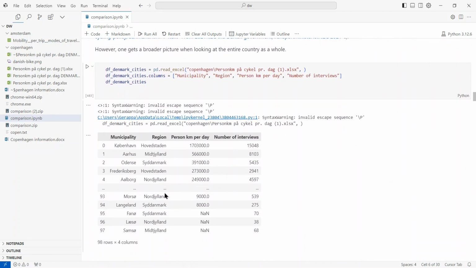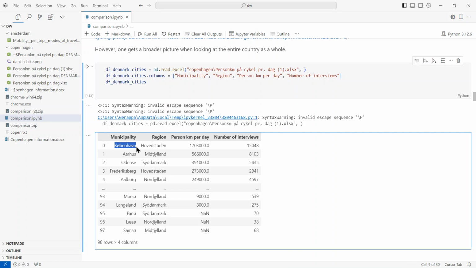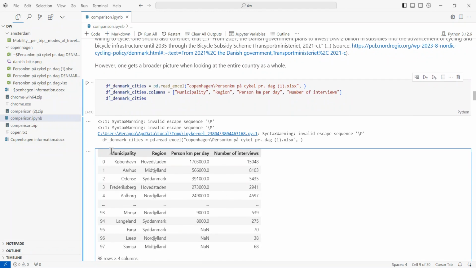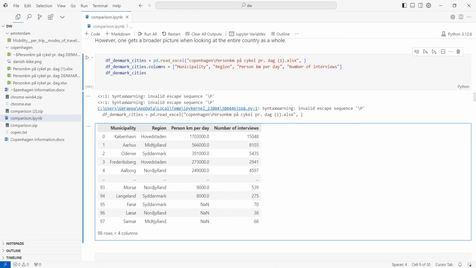We also have a different table here, which basically shows the different cities of these regions and the person kilometer per day. It was rather difficult to find a comprehensive table as the website did not allow us to download the entire dataset at once. So we had to choose different views of the tables.